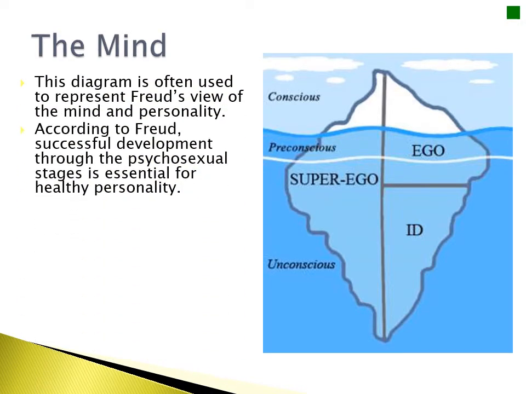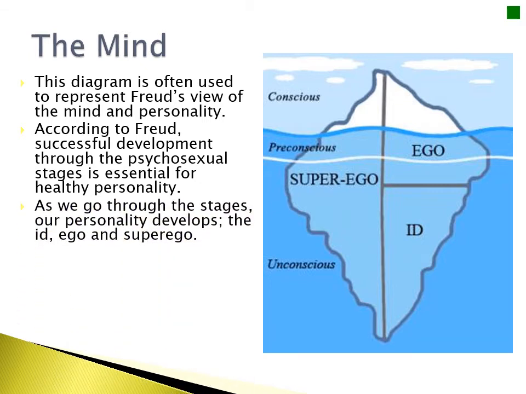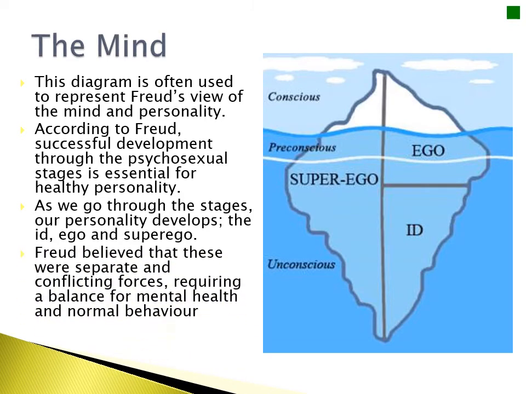the unconscious. Now, according to Freud, successful development through the psychosexual stages in childhood is essential to develop a healthy personality. And if we go through these stages, the id, ego, and superego will develop in a perfect balance. Freud believes that these were separate and conflicting forces requiring a perfect balance in order to have a healthy mental health.